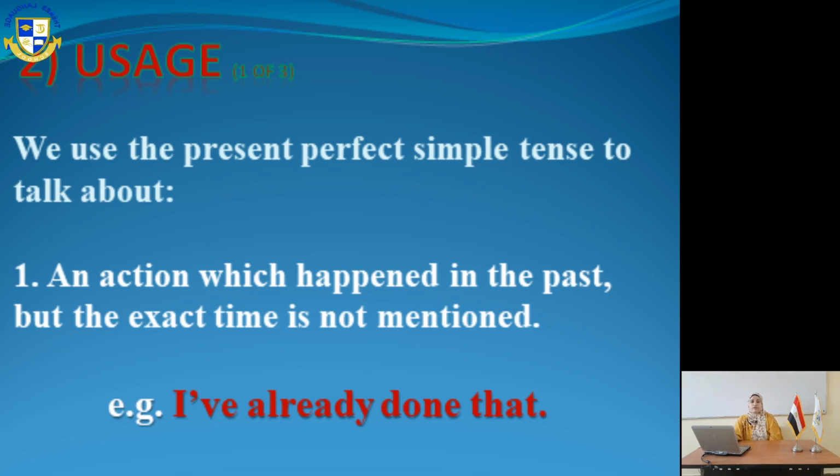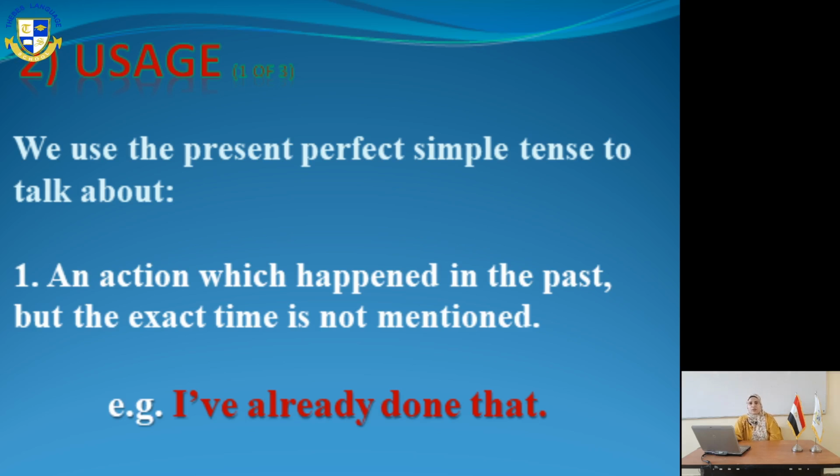As for the usage, when do we use the present perfect simple tense? We use it to talk about an action that happened in the past, but the exact time is not mentioned. Something happened in the past, but we don't know when. Like, I have already done that.